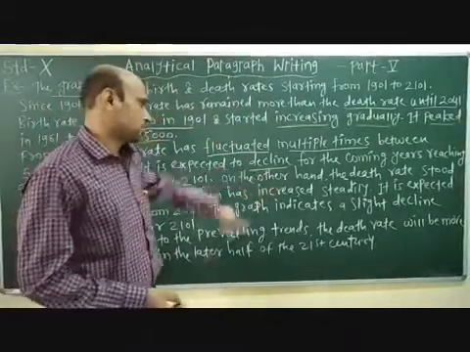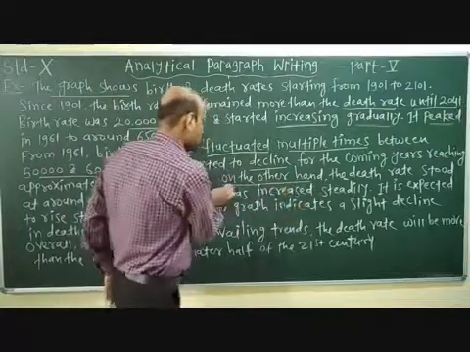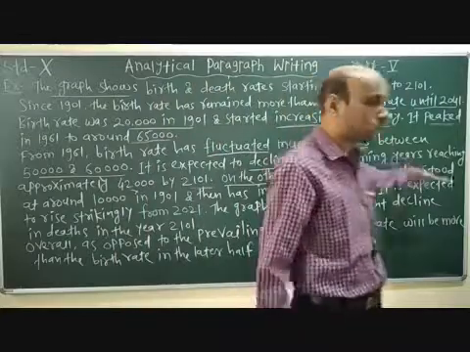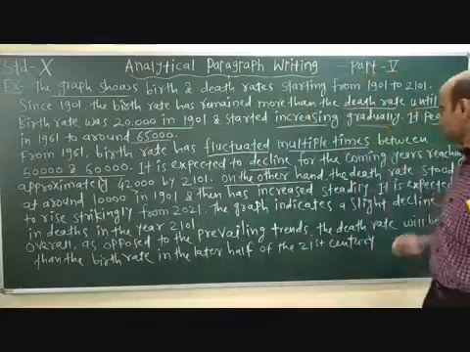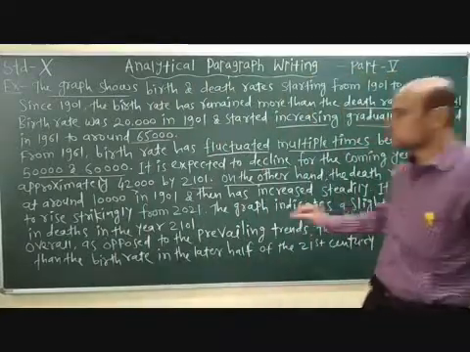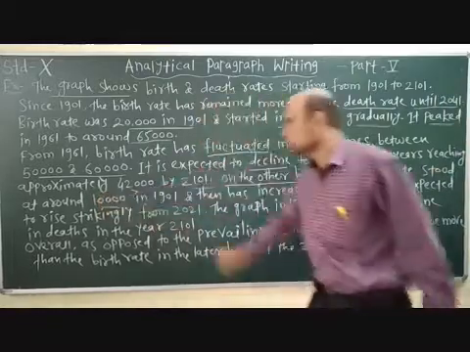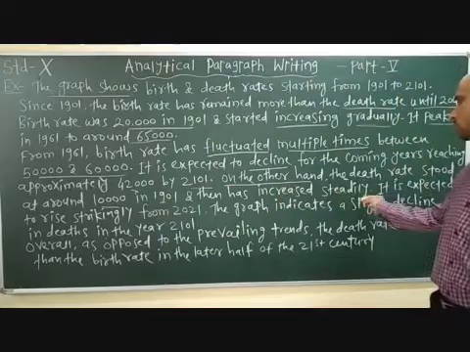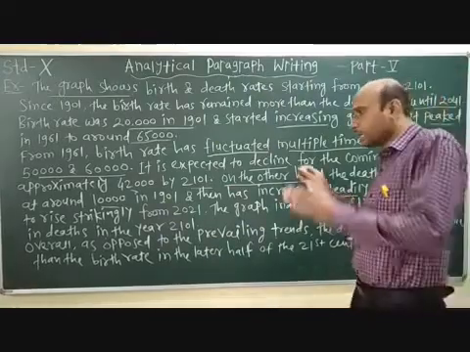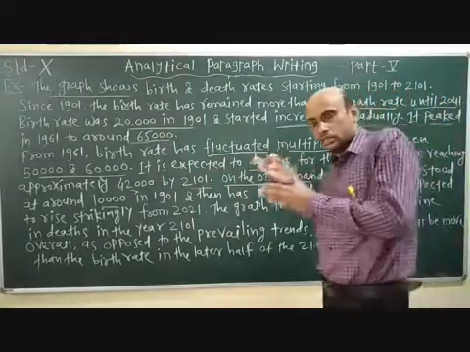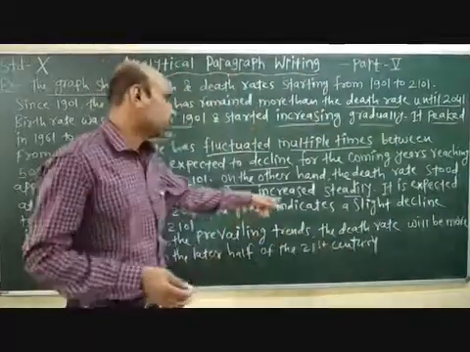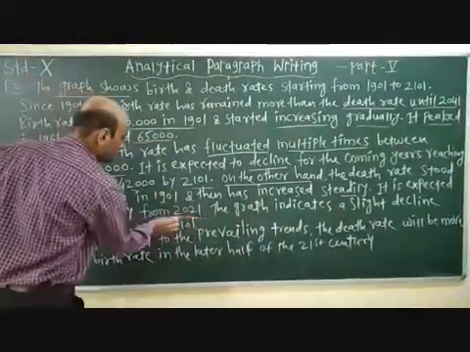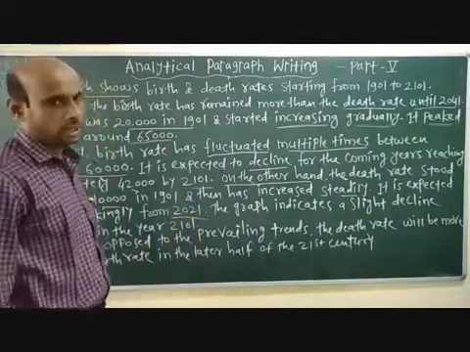On the other hand, such phrases you can use here. On the other hand, the death rate stood at around 10,000 in 1901, and then it has increased steadily. From 1901 it has increased steadily, and it is expected to rise strikingly from 2021.